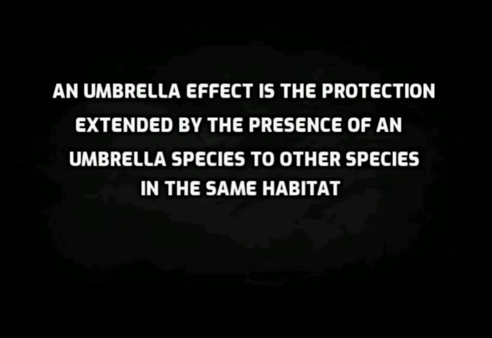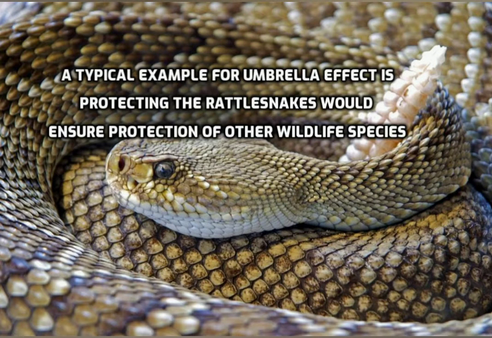Umbrella effect. An umbrella effect is the protection extended by the presence of an umbrella species to other species in the same habitat. A typical example around us is the protection of rattlesnakes, which would ensure protection of other wildlife species that use the same habitats, but are less sensitive to development or require fewer resources.